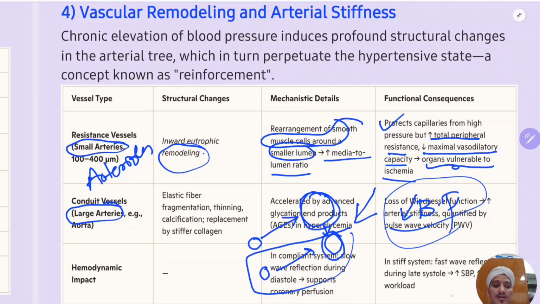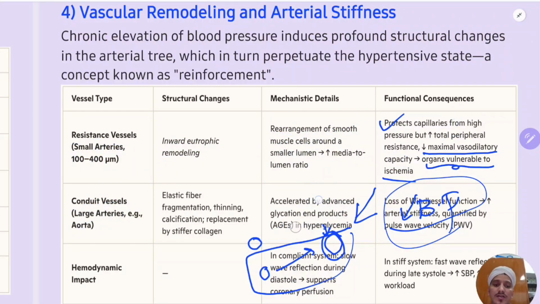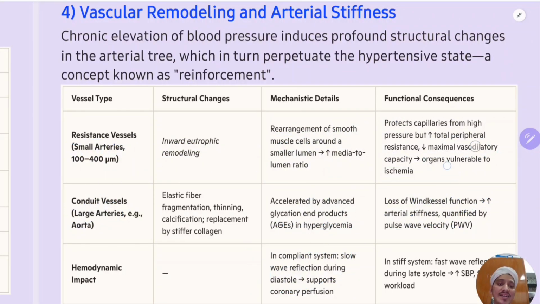Okay. This is about the small vessels. Now, talking about the big vessels, remember, they maintain the systolic BP. When the heart pumps, when there is ventricular contraction, it will contract with force. So this is the ventricle.